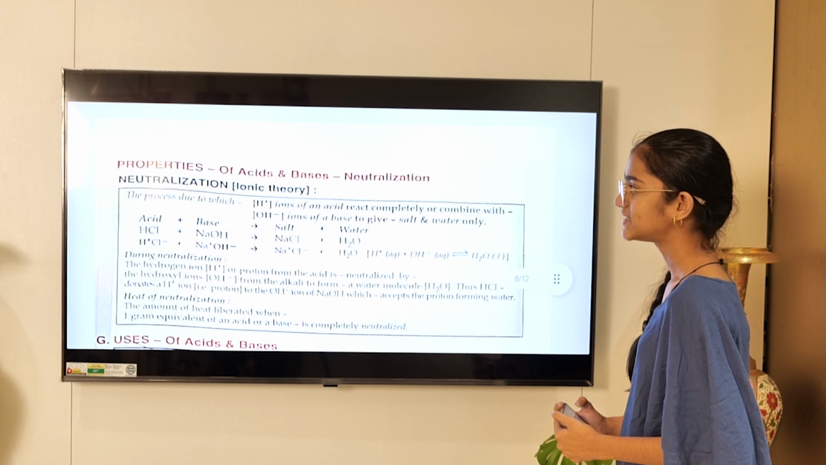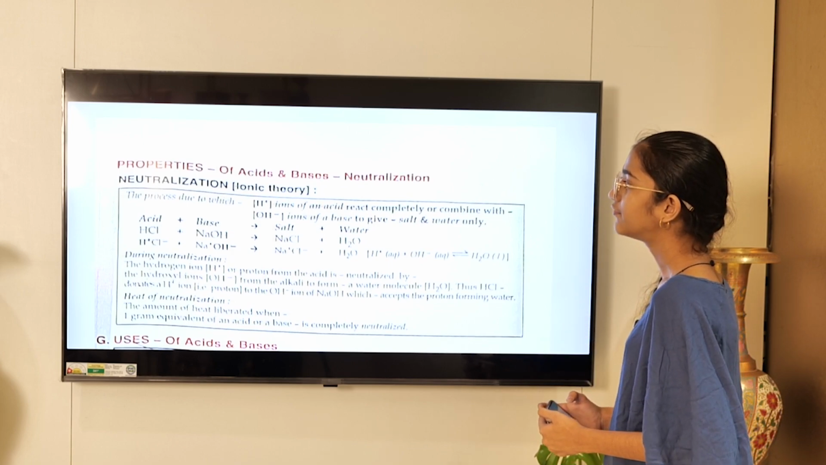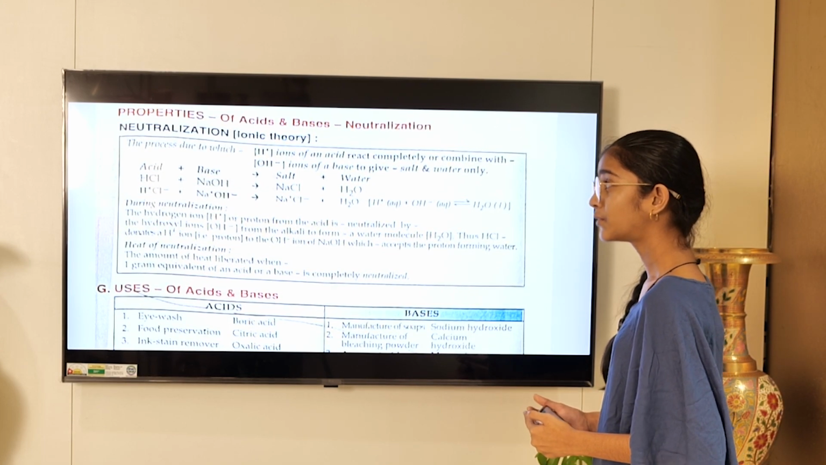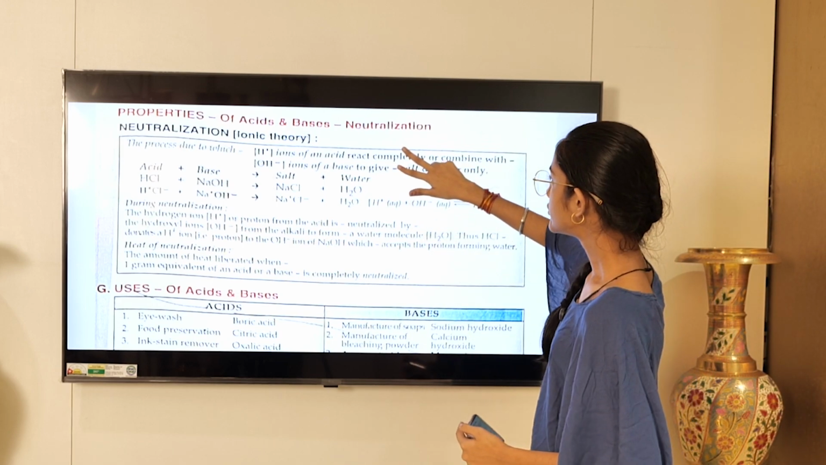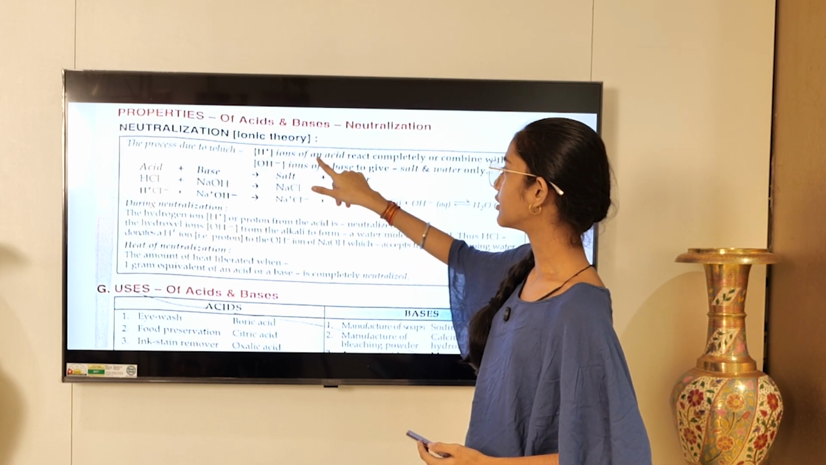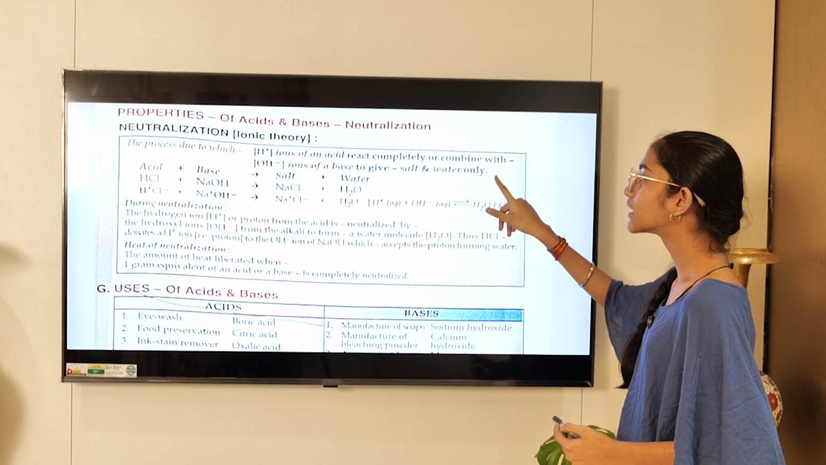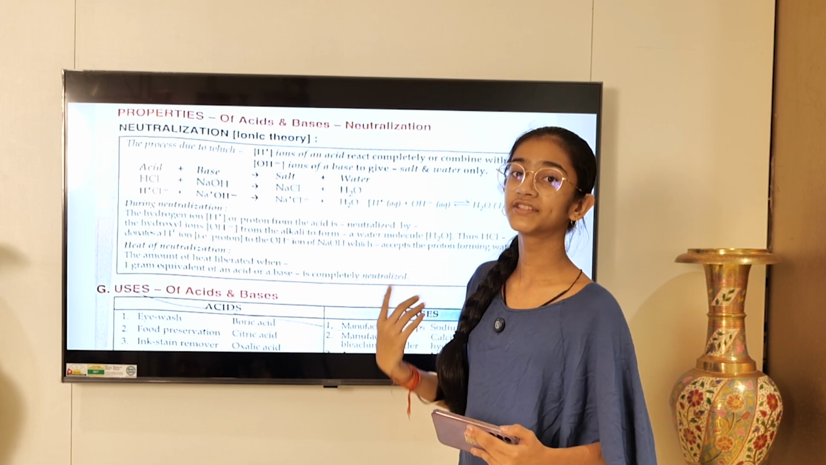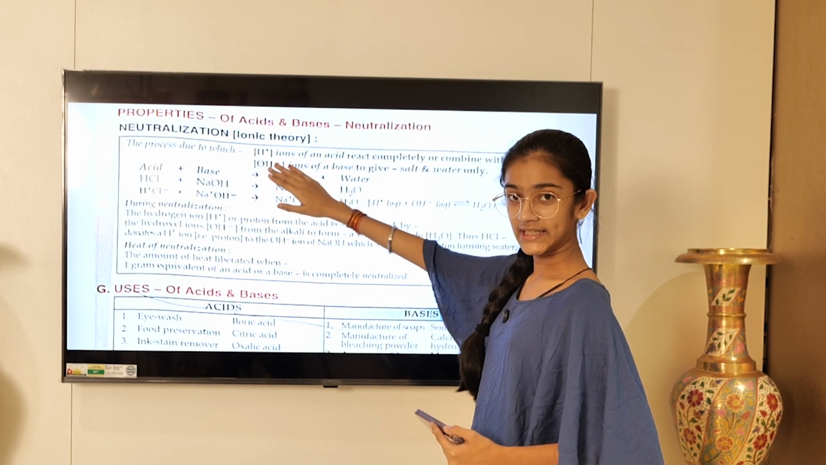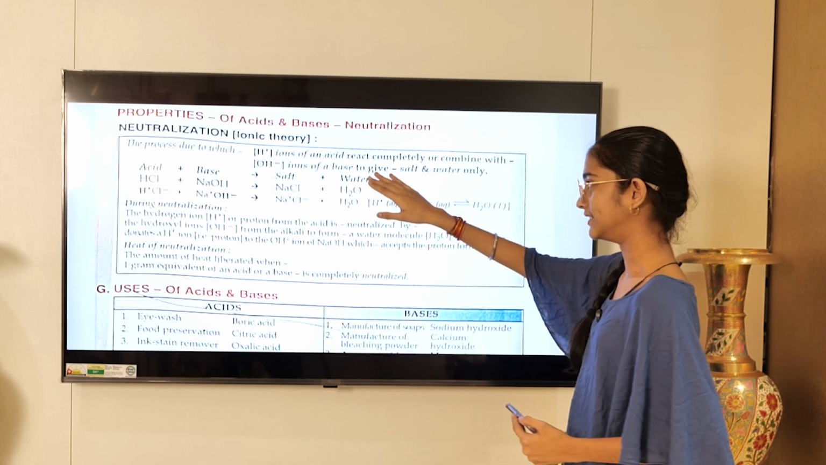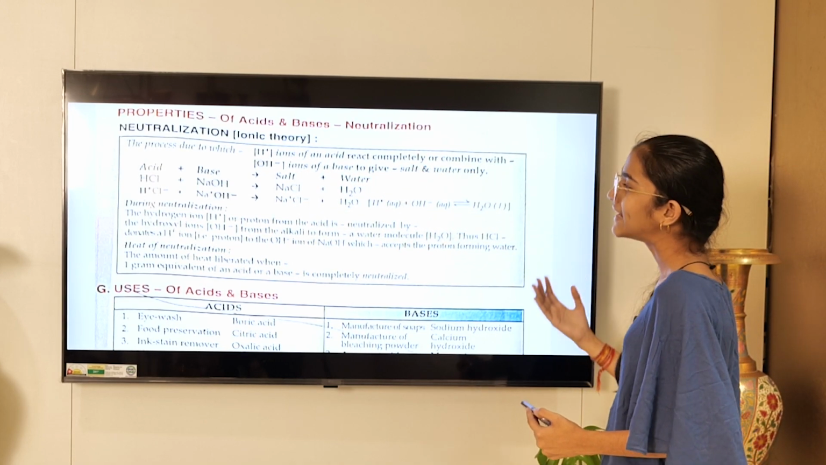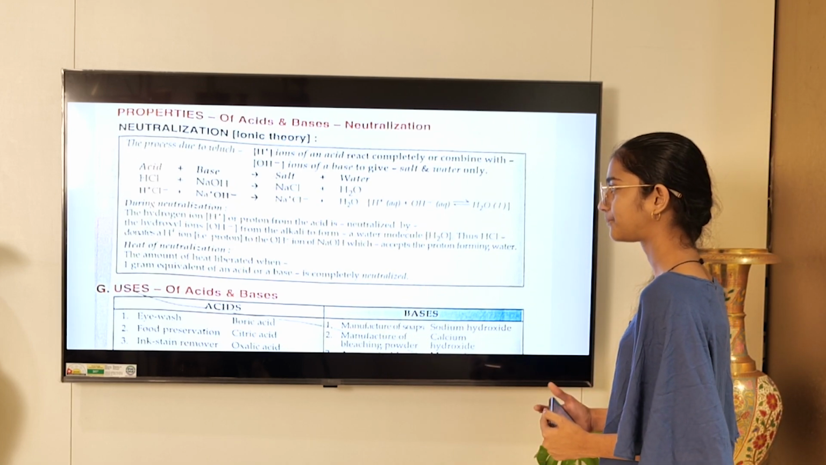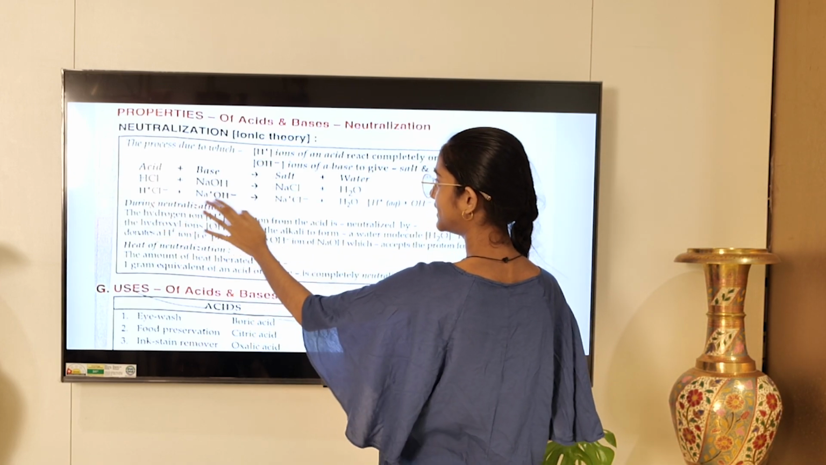Let's move on to properties of acids and bases in case of neutralization. Neutralization, ionic theory. The process due to which, now we have two parts. Hydrogen ions of an acid react completely or combine with hydroxyl ions. So here hydrogen ions are mentioned and here hydroxyl ions. I'm repeating, hydrogen ions of an acid react completely or combine with hydroxyl ions of a base to give salt and water only. That means acid plus base gives salt and water.